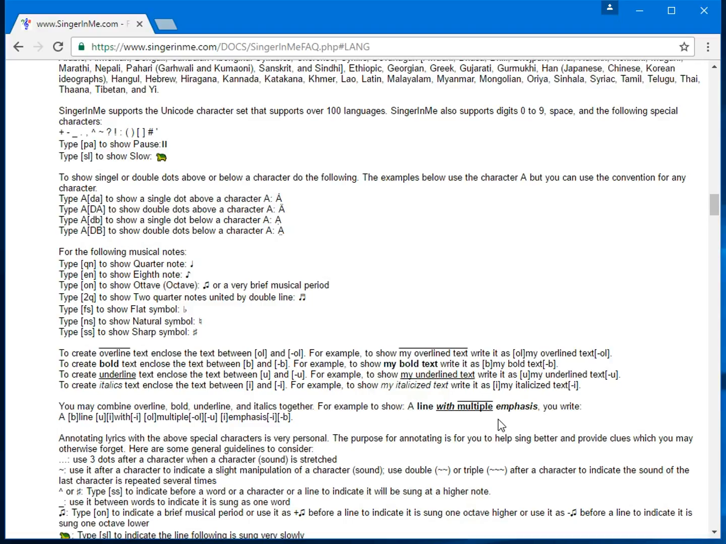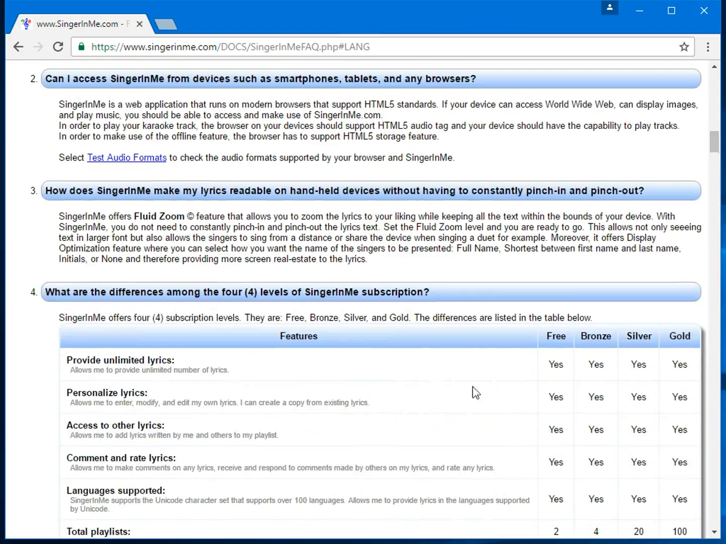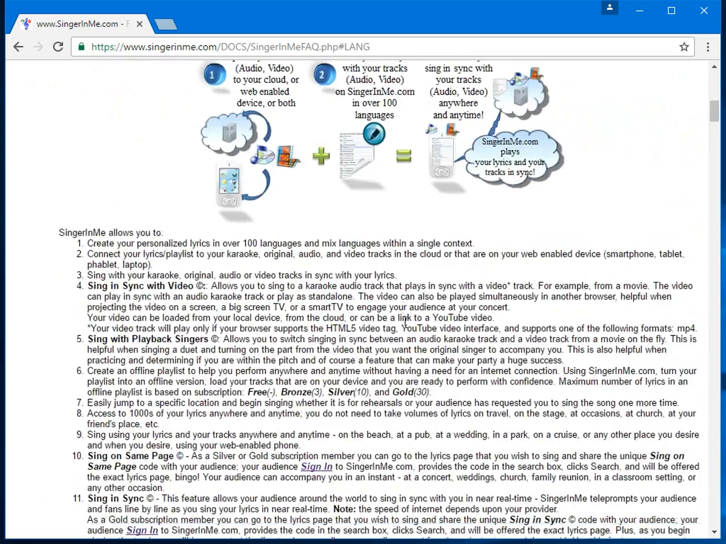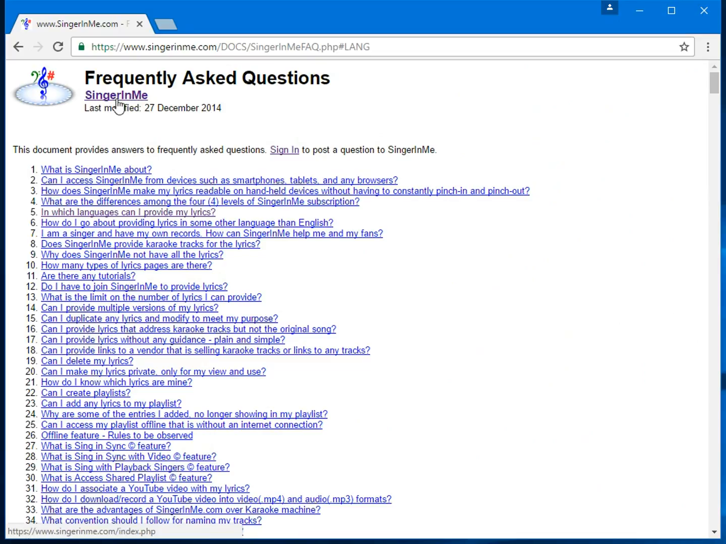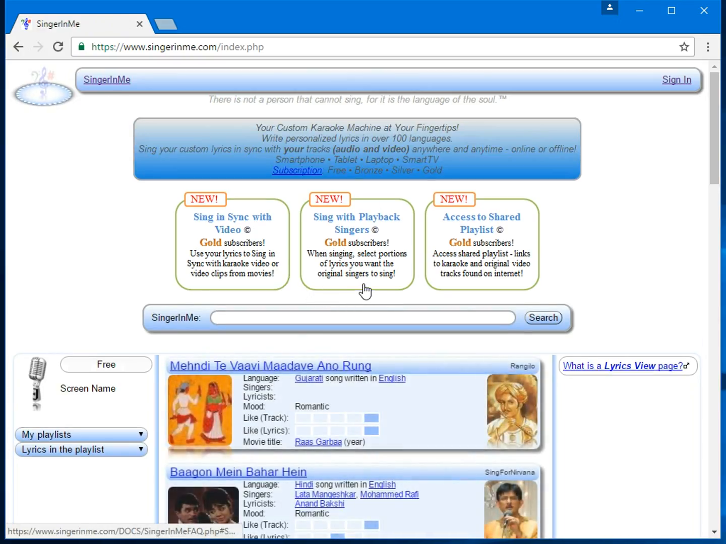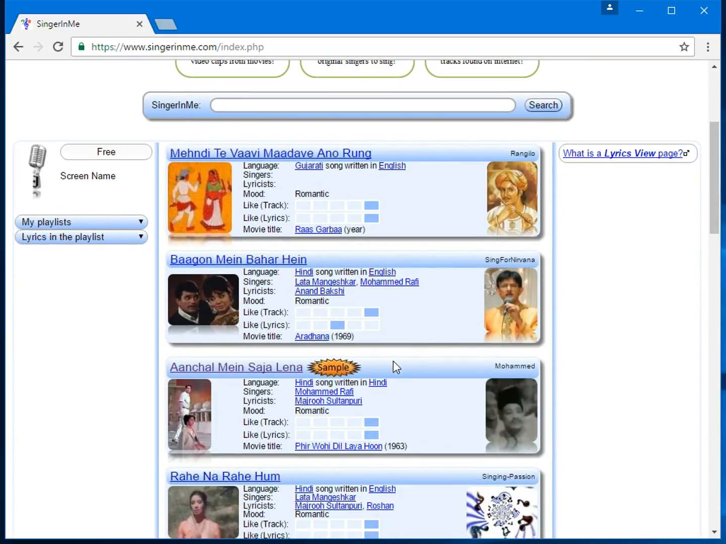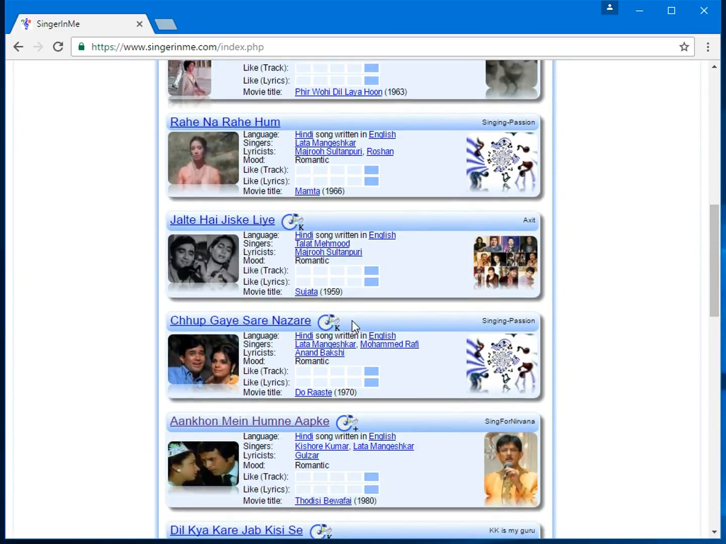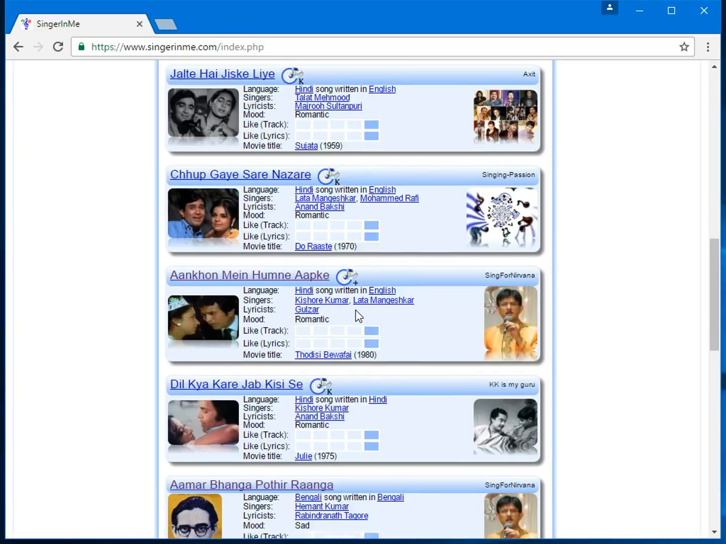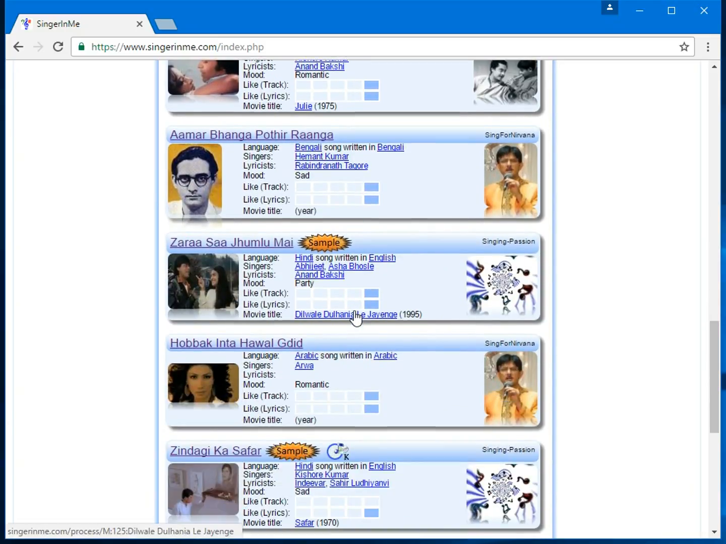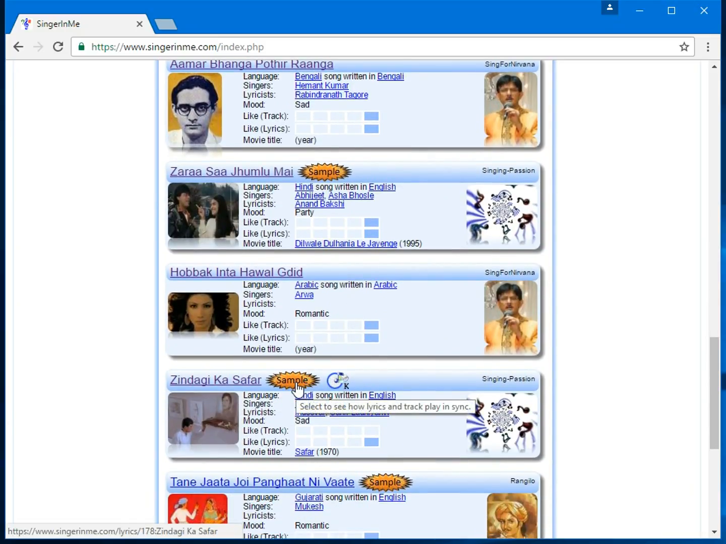Now let me show you a sample of lyrics where the audio track got from the cloud is played in sync with the lyrics. So let me find a sample of lyrics where the audio track got from the cloud is played in sync with the lyrics. Here is one.